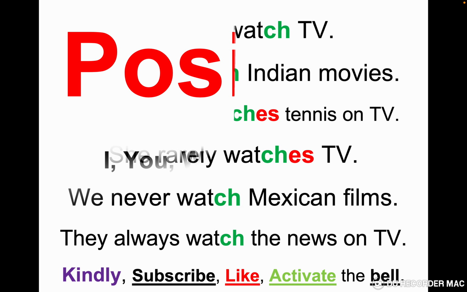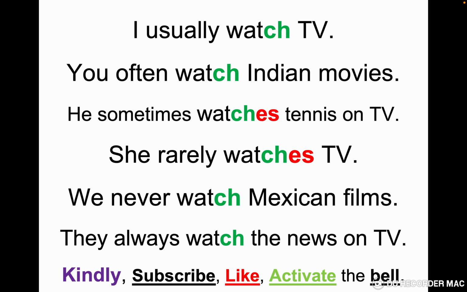Positive form. I usually watch TV. You often watch Indian movies. He sometimes watches tennis on TV. She rarely watches TV. We never watch Mexican films. They always watch the news on TV.